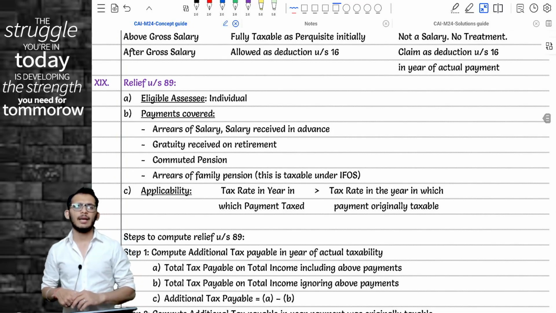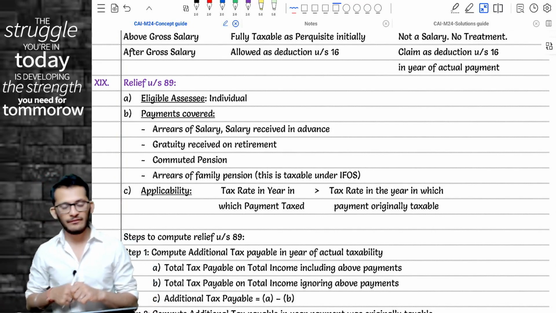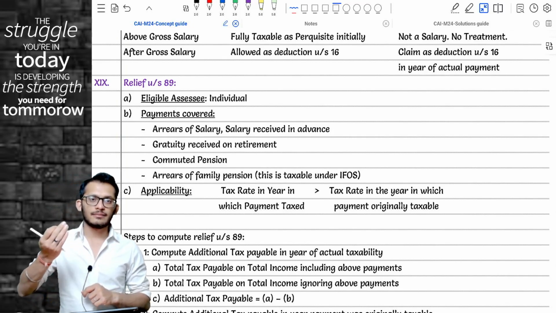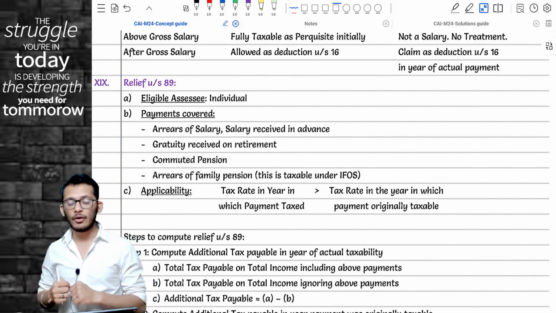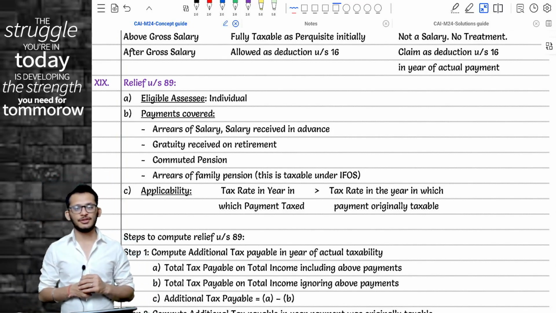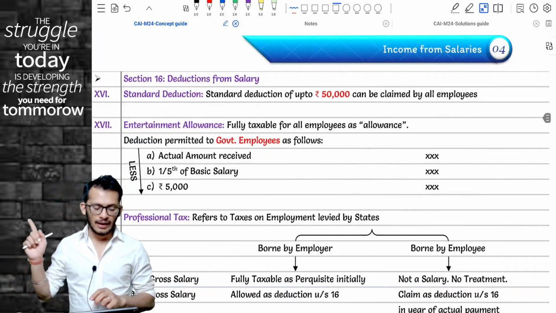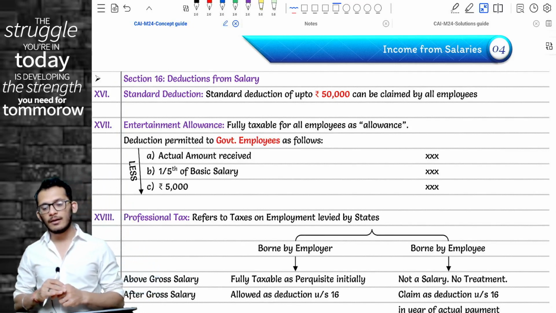But the one very, very, very important thing which you need to know from the salaries chapter is that till November 23, if you were opting for section 115BAC, your standard deduction, entertainment allowance, professional tax, nothing was allowed.